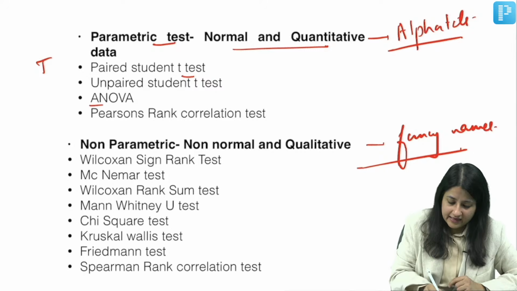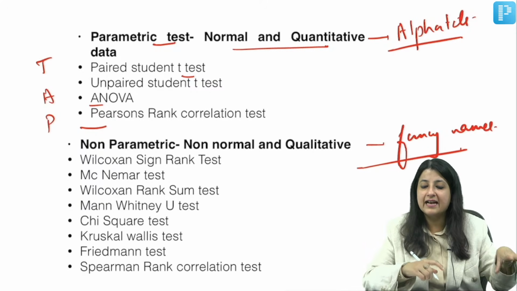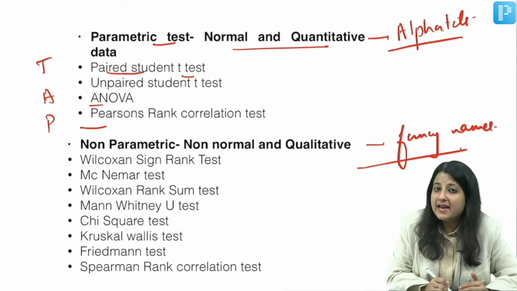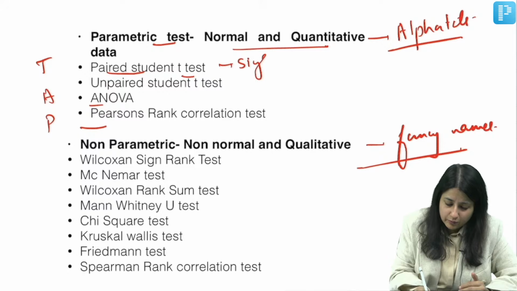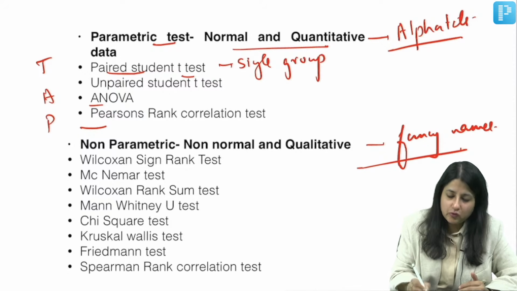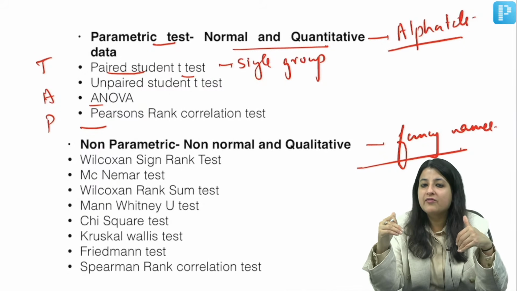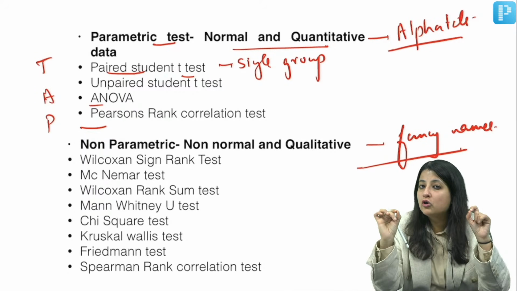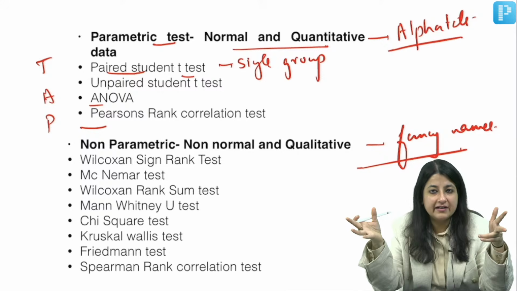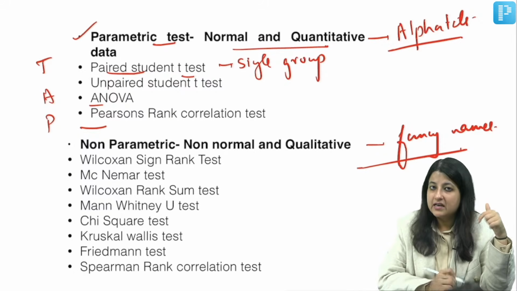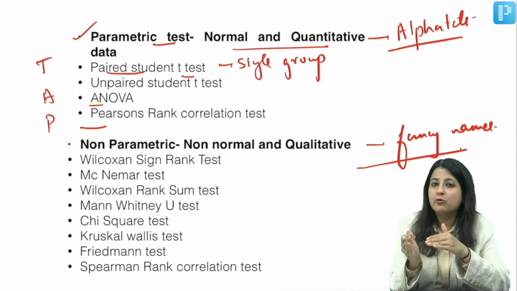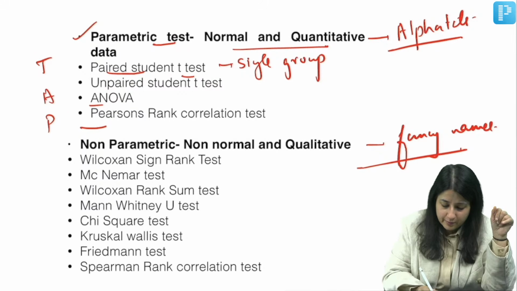T is an alphabet. A, ANOVA, Pearson's correlation coefficient, the one that you just studied, scatter diagram, Pearson. Now in T test you have paired. Paired is used for a single group. Like if I have to compare mean hemoglobin in a group of dengue patients before and after treatment. Now mean hemoglobin is quantitative or qualitative? Quantitative. So you will use a parametric test. Are you doing it for one group or two groups? In one group, paired.